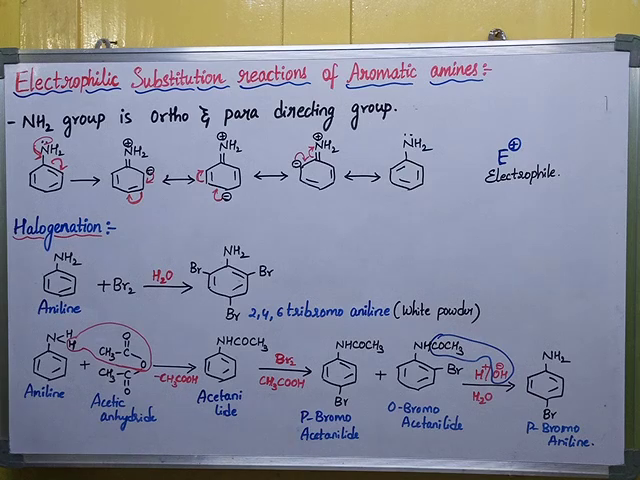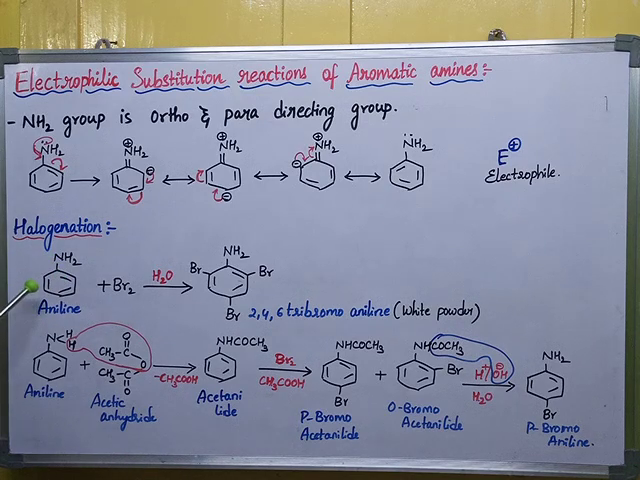The first electrophilic substitution reaction is halogenation. Halogenation is nothing but the addition of halogens. Especially 7A group elements are called halogens. You already know fluorine, chlorine, bromine and iodine. Here I am adding bromine to the aniline, that's why it is called the bromination reaction. So let us see the bromination reaction now.